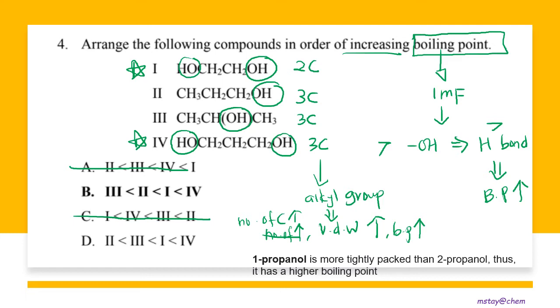When it is tightly packed, the boiling point is higher. So that's why 2 is the second lowest, and then the lowest boiling point is compound 3. So the answer is B.